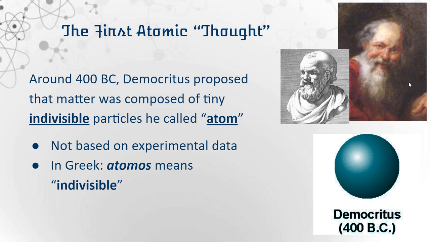So the first atomic thought was developed around 400 BC with Democritus. He proposed that matter was composed of tiny, indivisible particles. So small, so indivisible, not invisible, but indivisible, meaning that they cannot be broken apart. He called these atoms because in Greek, atomos means indivisible. Now, this was just a theory. It was not based on experimental data. Back then, philosophers just used to get together and think about things and give reasons for those things. Democritus was one of those philosophers.